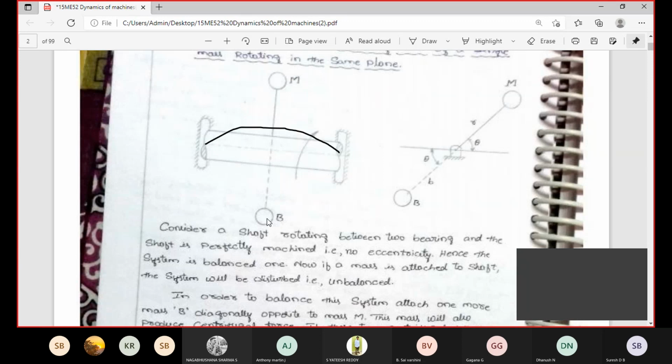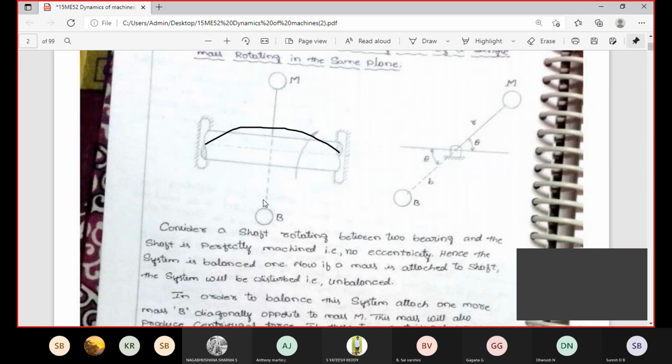That one is also acting in the downward direction, away from the center. See here, this one is acting away from the center, as observed from the front view. This mass M is acting towards the upward direction. The B mass is acting towards the downward direction. Then only the system is going to be balanced.